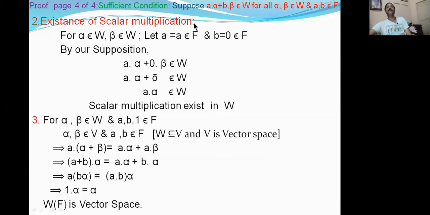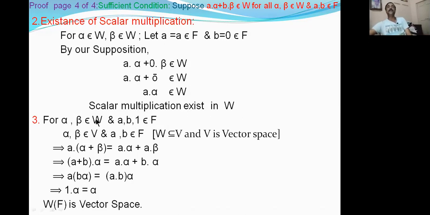One scalar a will be taken and alpha is a vector. a alpha is in W. That means scalar multiplication exists in W. Now I am going to discuss the 3 to 6 bits. What are they? For alpha, beta belongs to W and a, b, 1 belongs to F.